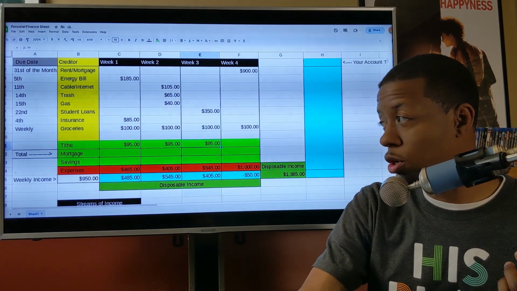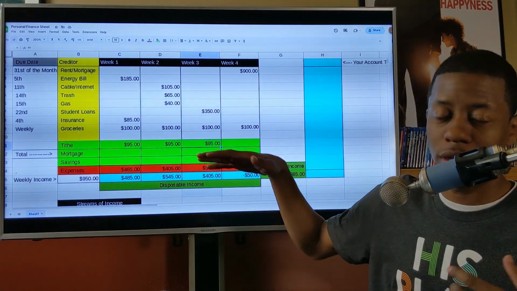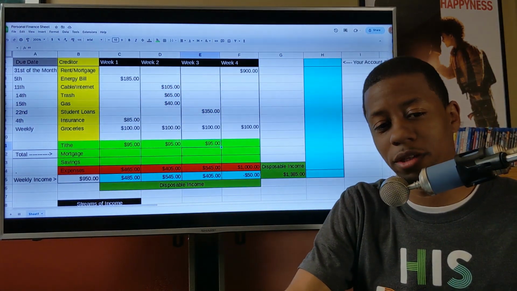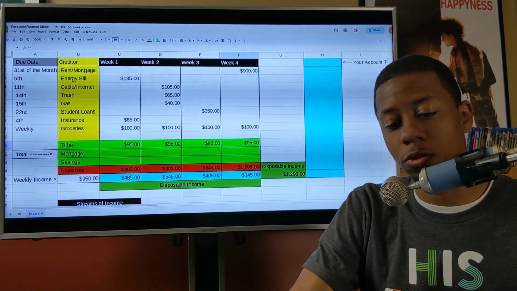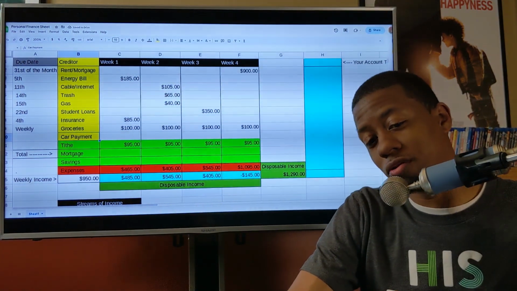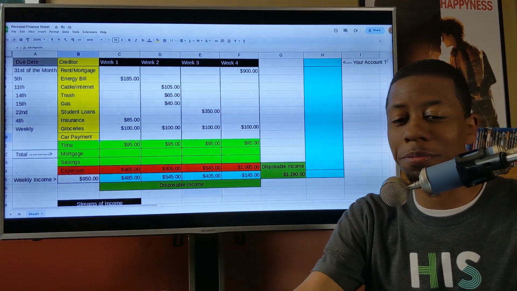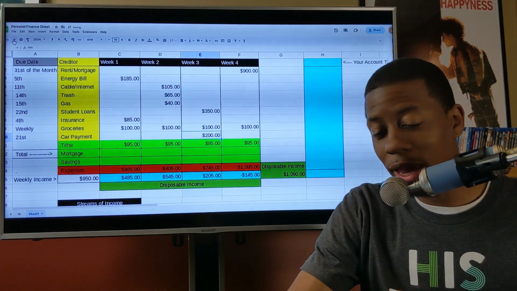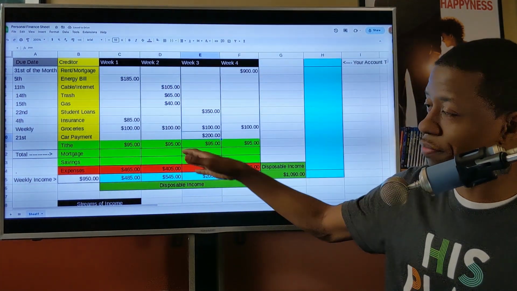And you'll notice as we're going, the expense sheet here, which is in the red, automatically adds everything up for you as you type in your numbers. So that makes the spreadsheet a whole lot easier. Everything auto-populates. Okay, so we'll keep on moving across. And then I know a lot of people have those dreaded car payments. So I figured I'd go ahead and put a line in for car payments too. And let's say it's due on the 21st and it's $200. Okay. And that goes in week 3.